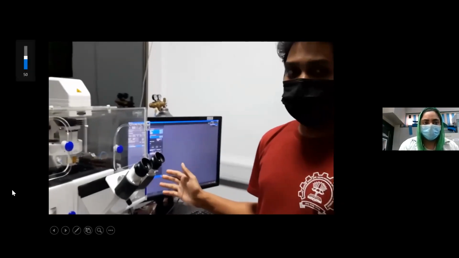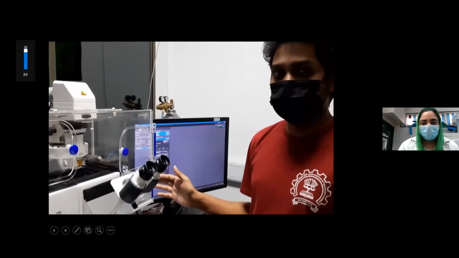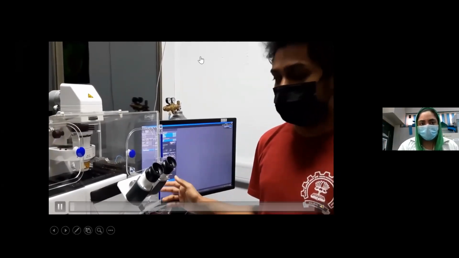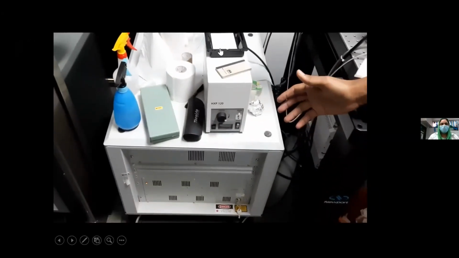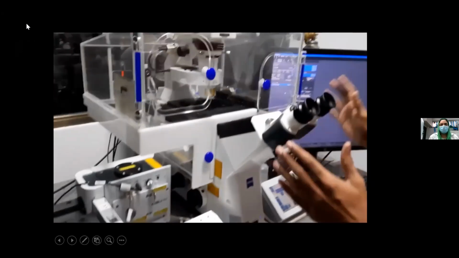This is the spinning disc confocal microscopy situated at the Bioscience Department, IIT Bombay. As you can see, this is the laser equipment and this is the microscope setup.